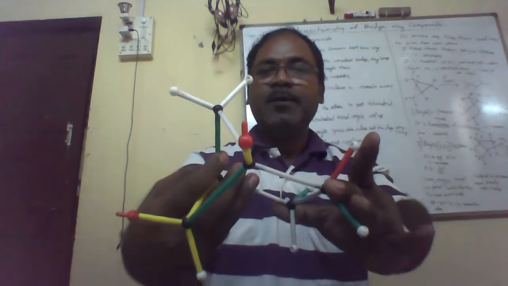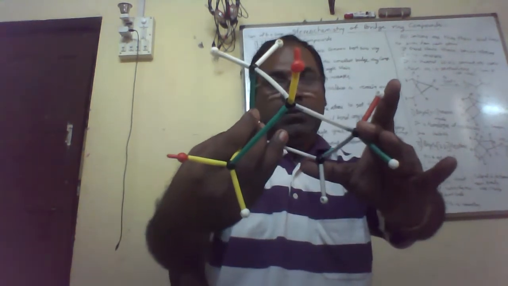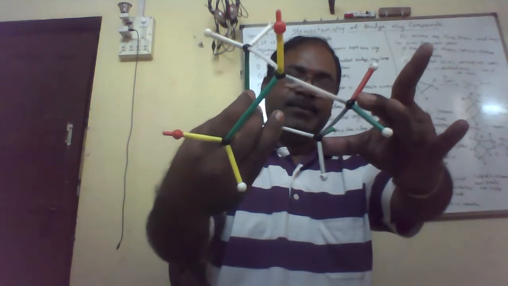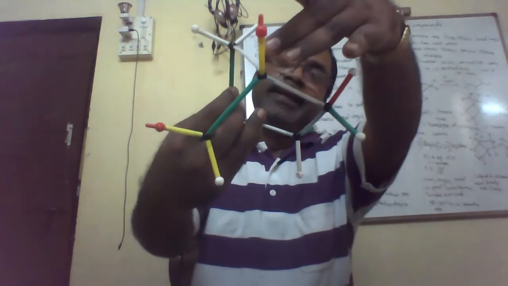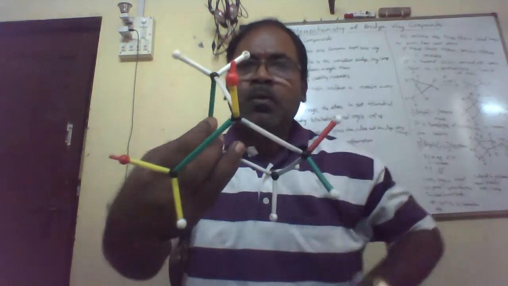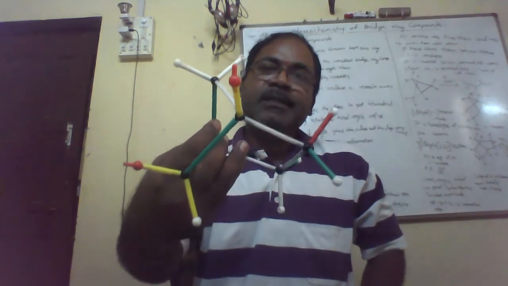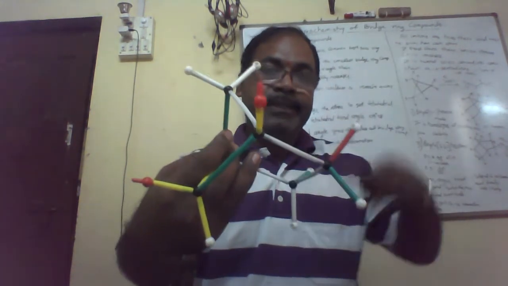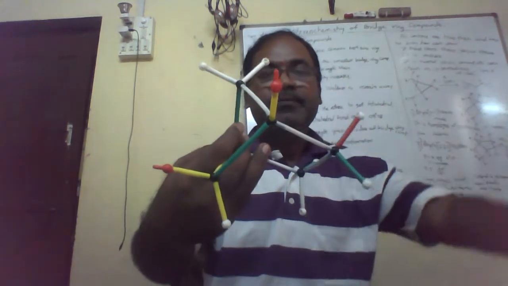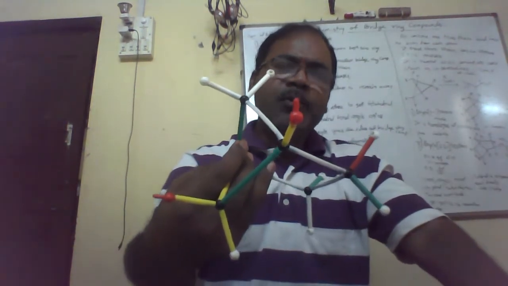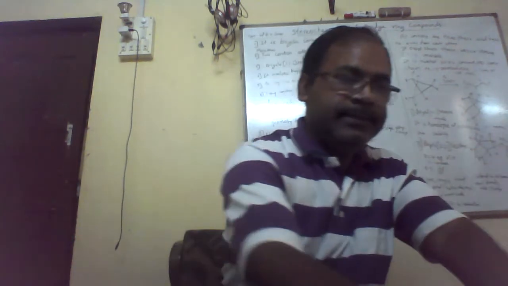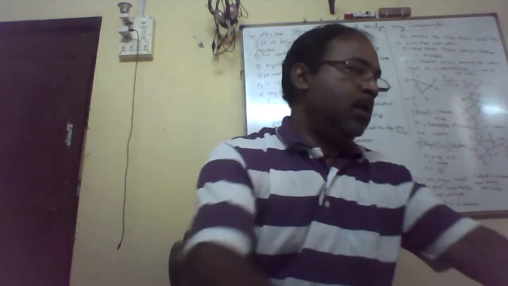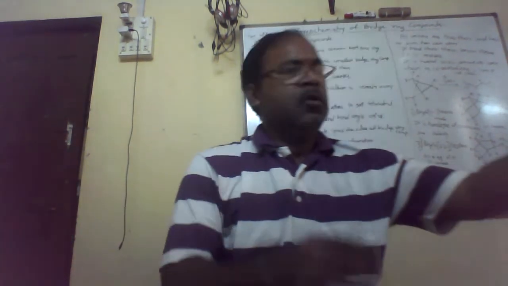Here, how many types of hydrogens are present? One, two, three, and four types. Four types of hydrogen atoms are present in this ring. The endocyclic bond angle is there, and it is a homolog of the first compound. It is also unstable; its stability is very low.